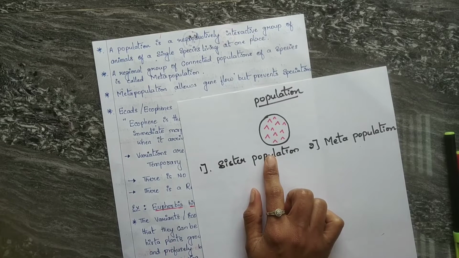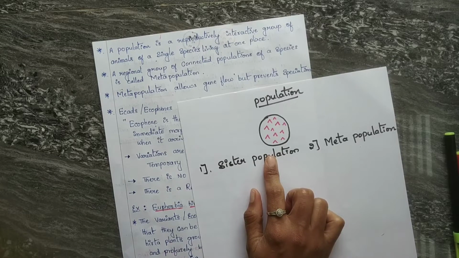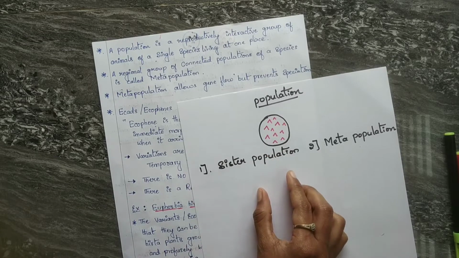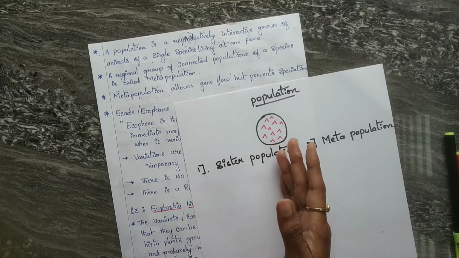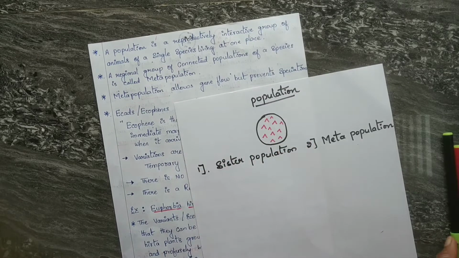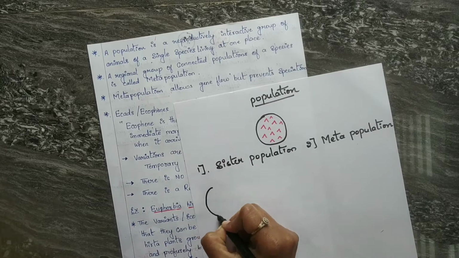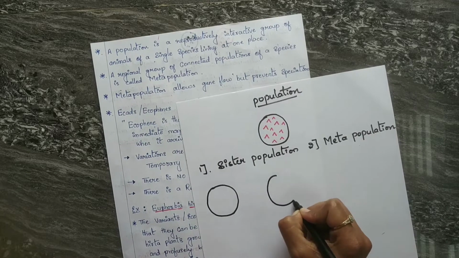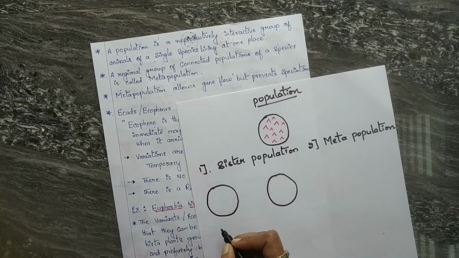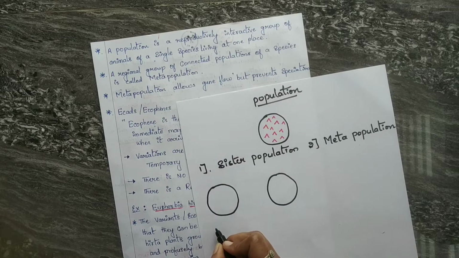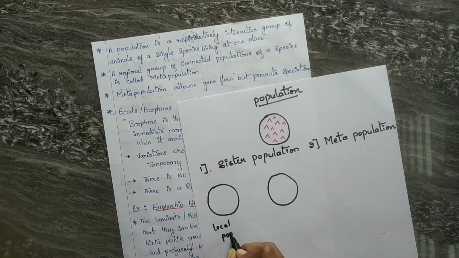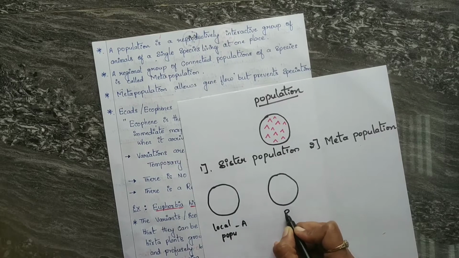Sister population means different populations of a species occupying different geographical areas. I will explain with the diagram here. This is one area and this is one area. This is one location and this is one location. So this is one local population, you can name it A, and this is local population B.